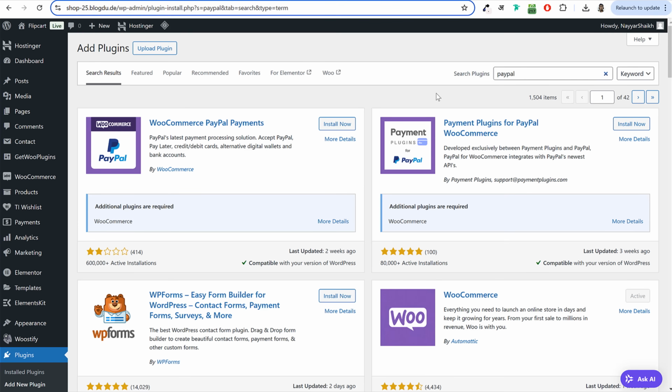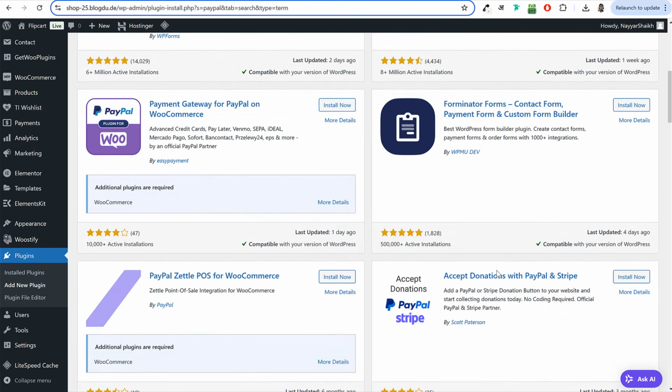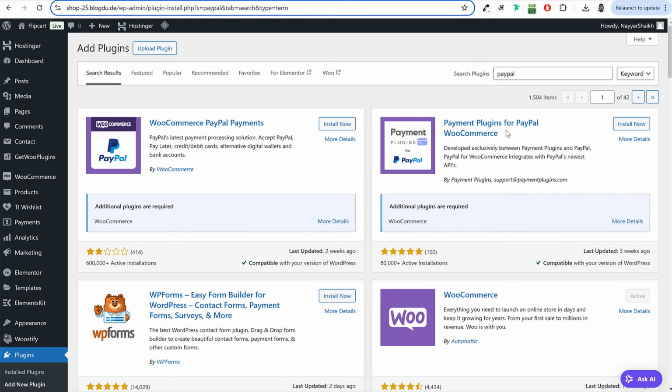So search for PayPal. You'll get many different options for this payment gateway. The one which I recommend is this one: Payment Plugins for PayPal WooCommerce. This is by Payment Plugins, support@paymentplugins.com. So install this one. Next plugin that we need is called Stripe.